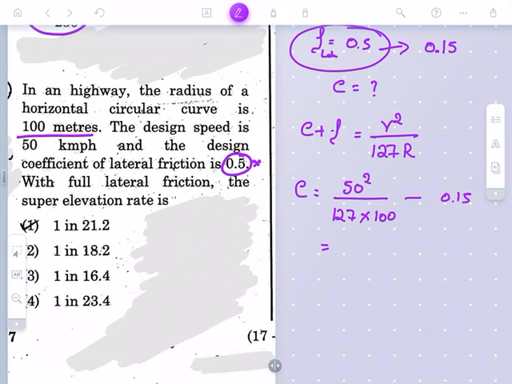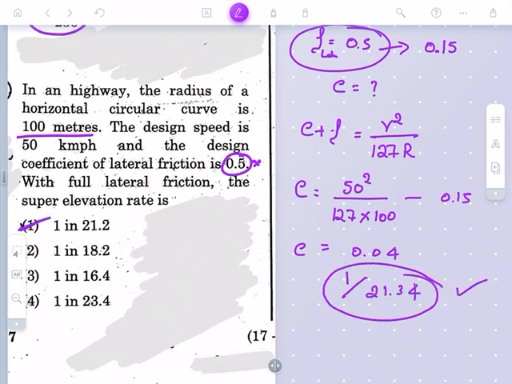If you substitute this, you will get the answer. The value of E is equal to 0.04, where you get 1 by 21.34 or so in terms of inverse. So this would be the nearest answer. In this type of question you need to make a small alteration, because the lateral friction value will be the standard one that we have to take, 0.15. So if we alter this, it is 1 by 21.34, where the nearest answer is this one.